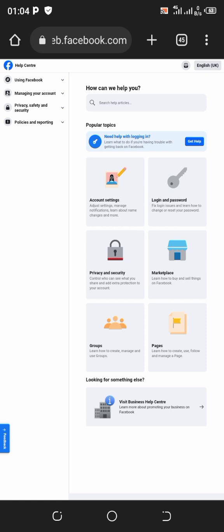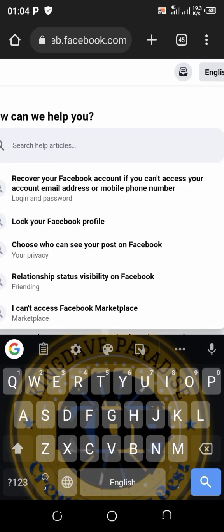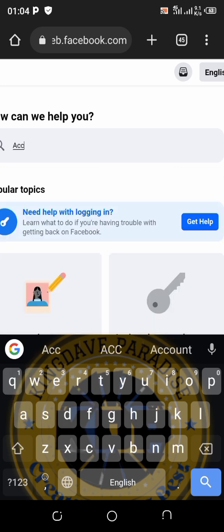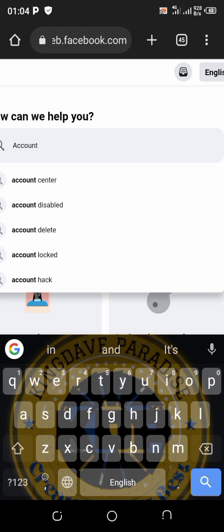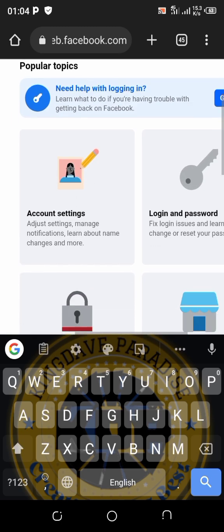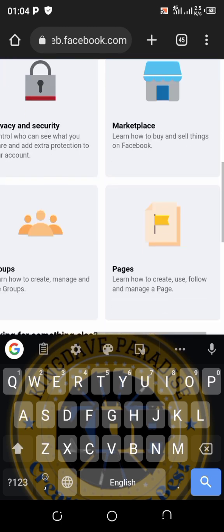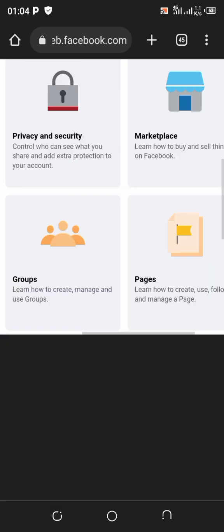Now in here you can see at the top, "How can we help you?" You're going to click on that search bar and type the word account. Now you can see account disabled. Tap on it. You need to type account disabled.